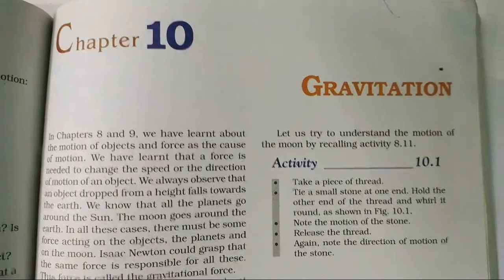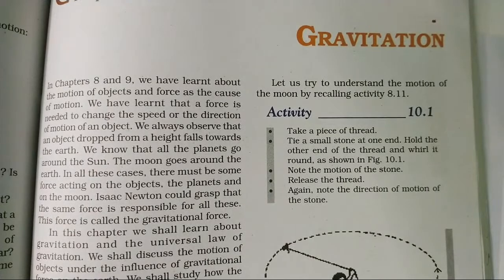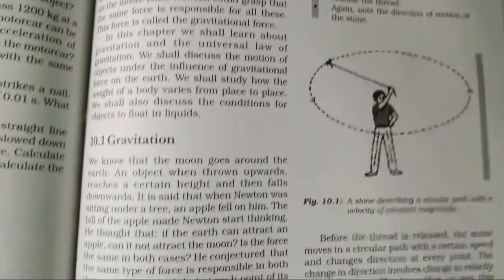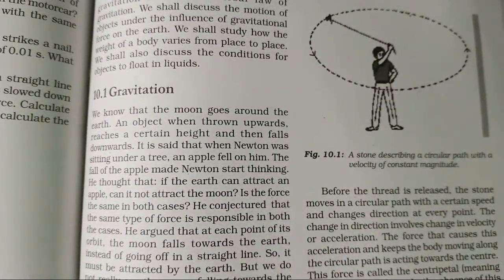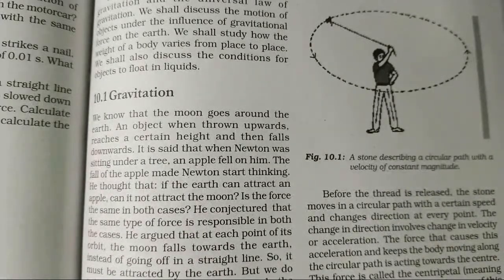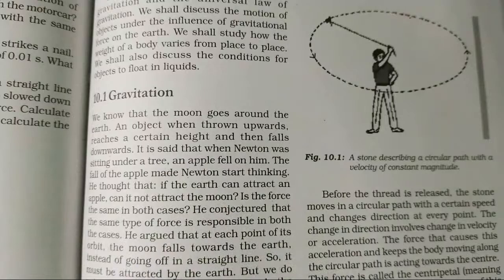Let's start. In this topic we will read what gravitation is, and all of you must be knowing that gravitation is the feature which keeps objects, and especially the celestial bodies, the objects which are in space, in their right place. So the moon goes around an object. When an object is thrown upward, it reaches a height and then it falls back.